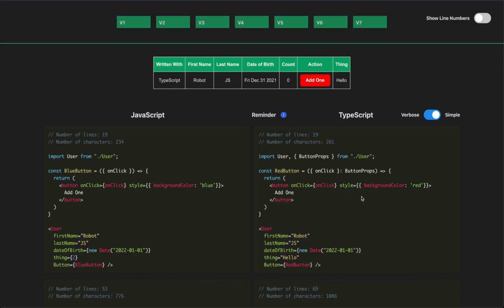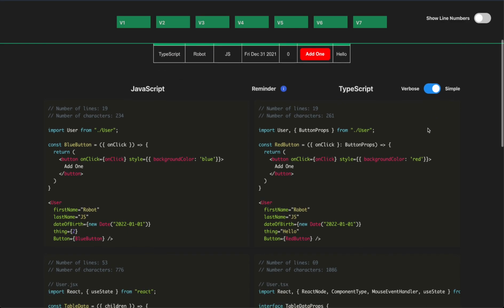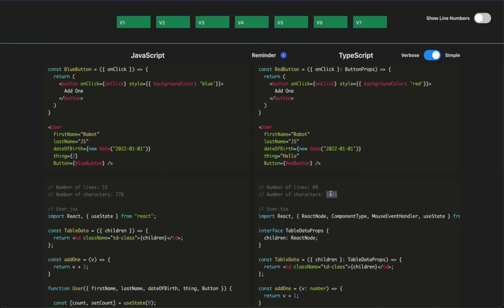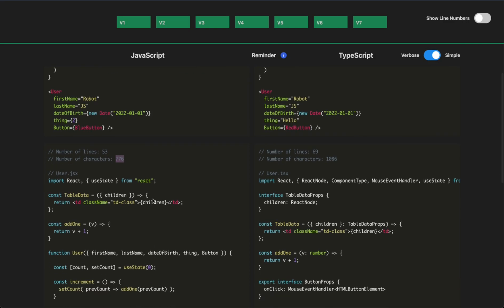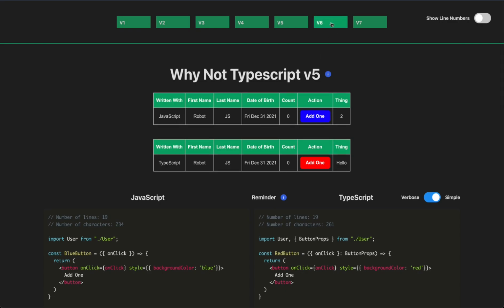Okay, so again, let's compare on this example. We built a slightly more complex thing. Let's take a look at the lines of code. In the simplified version for TypeScript, we're at 1086 characters and 69 lines. On the left side for the JavaScript, we're at 53 lines and 776 characters. So you can see slowly as we add more to this, the amount of characters is starting to run away from us. And why that's important to think about is sometimes there are developers that don't like the cognitive load of having to read all that extra stuff. So let's continue with version 6.